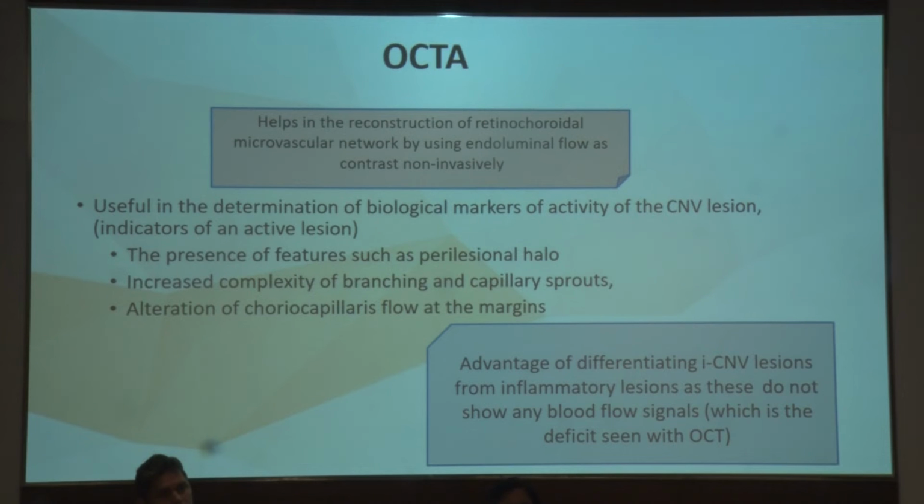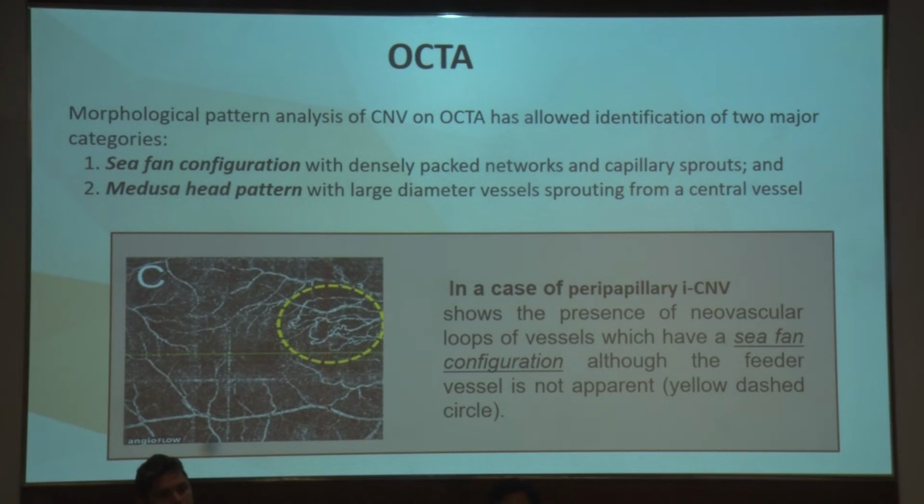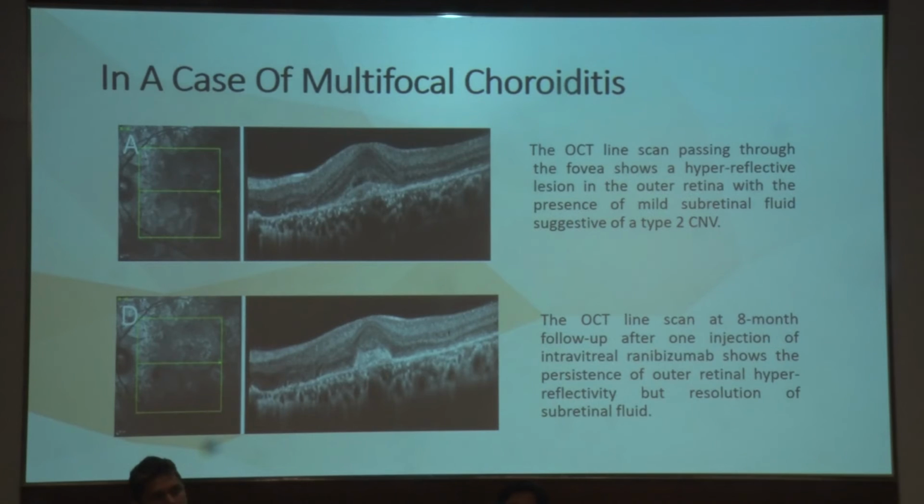The arrival of OCT angiography has solved this mystery to a great extent, where we are now able to delineate a choroidal neovascularization over the choroiditis scar. And here we can see that either it can be in the classical C-fan configuration, mostly peripapillary in origin, or it can be in the Medusa head pattern, which is commoner in the foveal region.